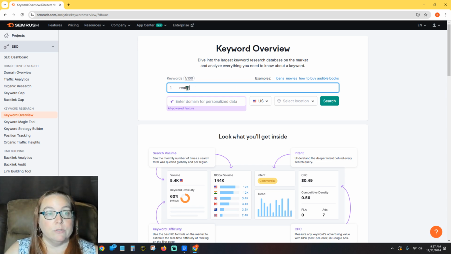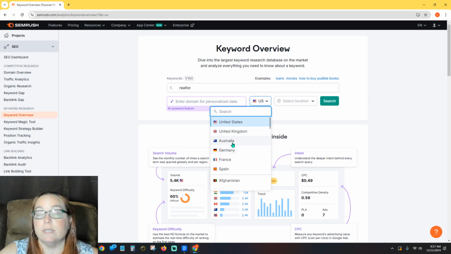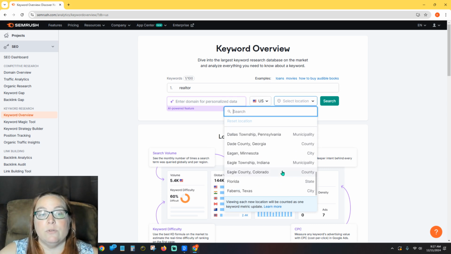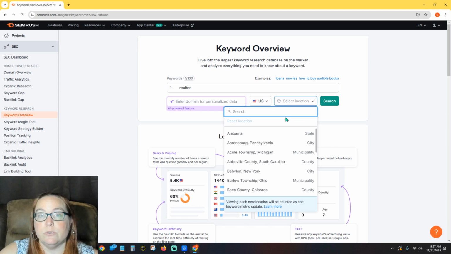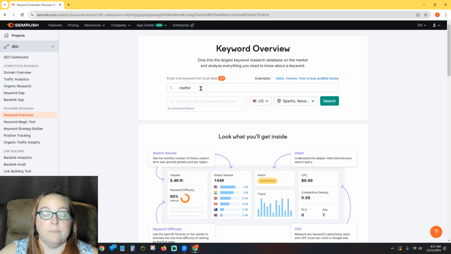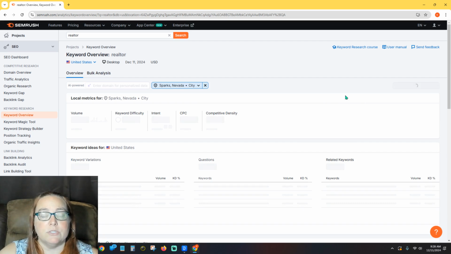So we're going to put in realtor, and this is where you can change it to different countries. We're going to leave it US because that's where I'm at. Then you can narrow this down if you want to. The problem that I've found with narrowing it down is that there's not always enough data. So instead of just saying realtor, you might want to look in a specific area. So Sparks, Nevada, that's where I'm at. Since we were doing real estate before, we're going to say realtor Sparks, Nevada, and search.